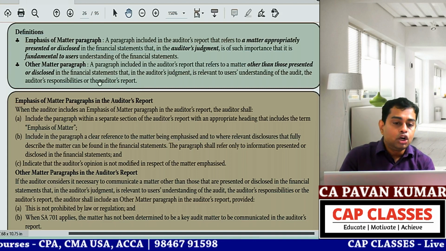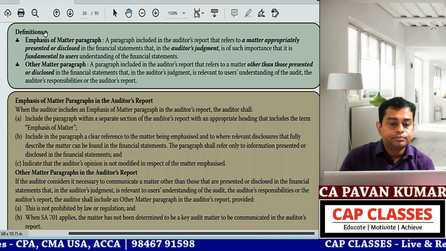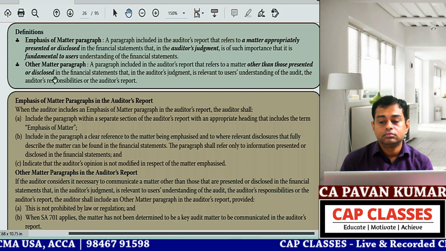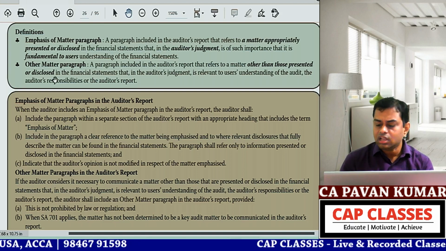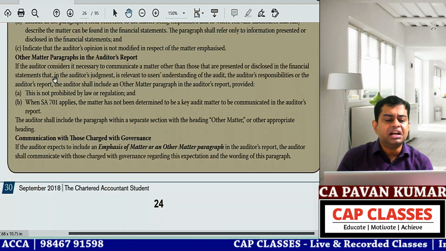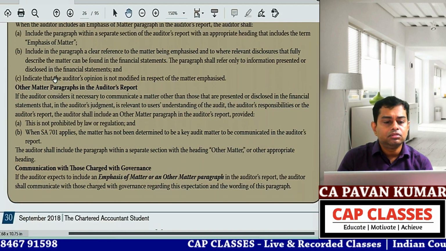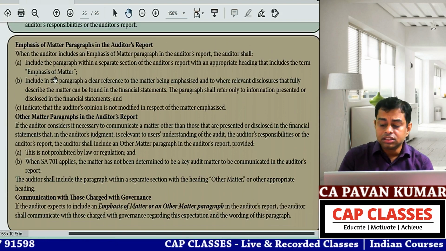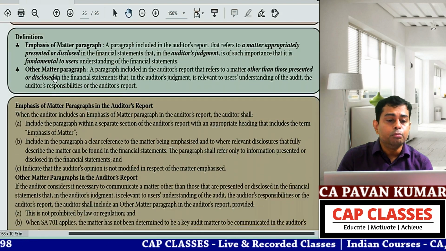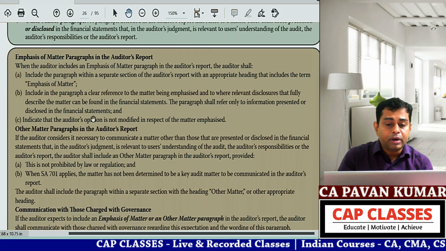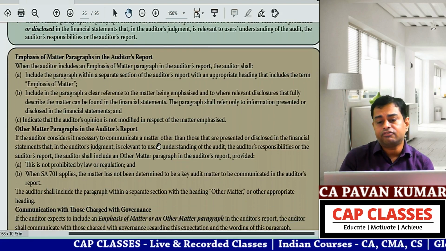Now you tell me, do you understand EOM and OM? That's all. This is simple one-page standard. With this, it is over. And they have explained, see, here they have given you 2 bullet points and they have explained that in 2 paras. This para is emphasis of matter, this para is other matter paragraph.